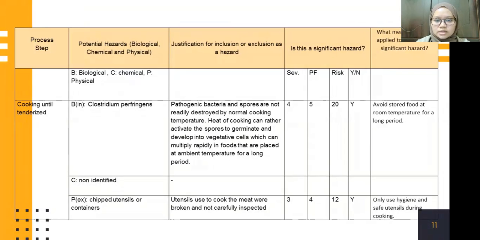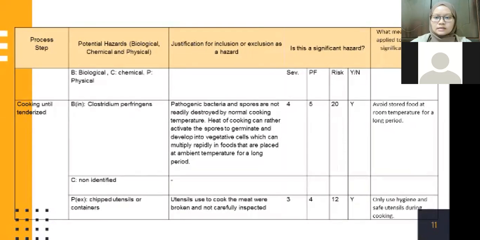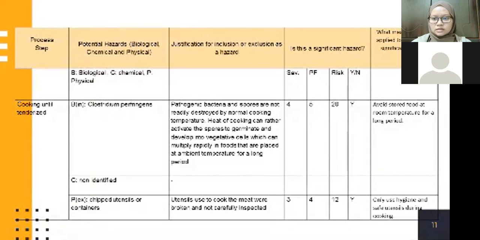Heat of cooking can rather activate the spores to germinate and develop into vegetative cells which can multiply rapidly in foods that are placed at ambient temperature for a long period. The risk shows that it is the higher risk, which is the serious one, and what measure can be applied to control this significant hazard is to avoid storing food at room temperature for a long period.